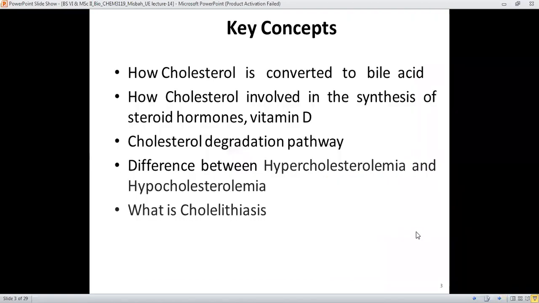The key concepts behind it are how cholesterol is converted to the bile acids, how cholesterol is involved in the synthesis of steroid hormones and vitamin D, the complete cholesterol degradation pathway, the difference between hypercholesterolemia and hypocholesterolemia, and what is cholelithiasis.